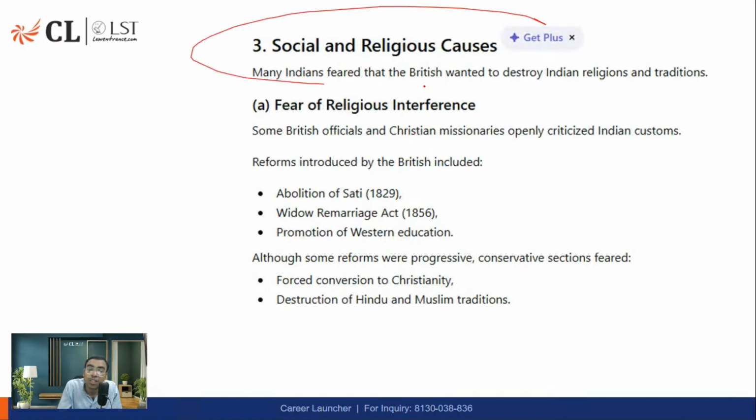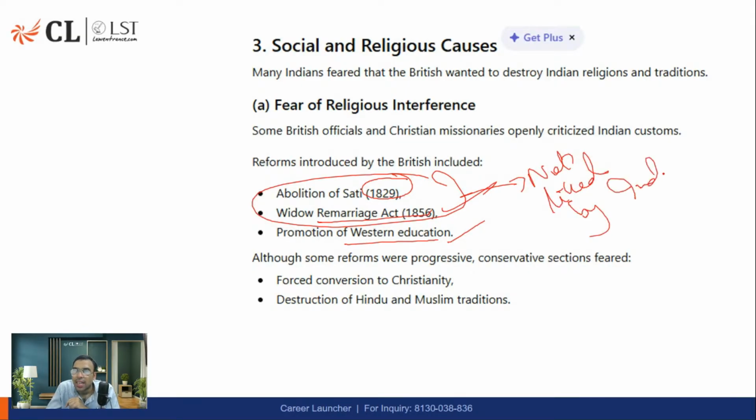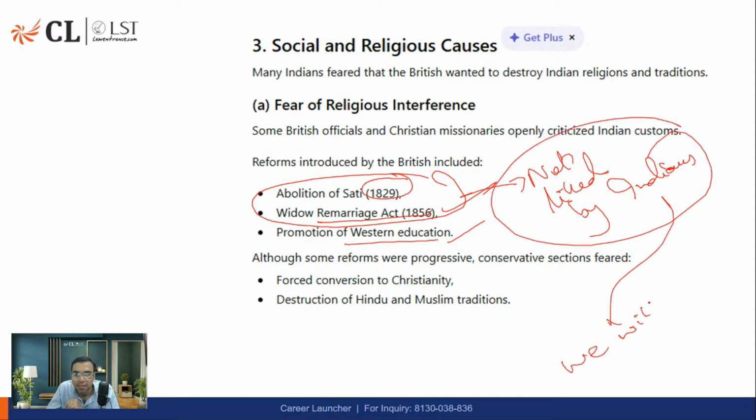Social and religious causes, this is also very important. Now what happened is that in a lot of places the British tried to intervene in the religion or customs of Indians. For example, they brought the abolition of sati in 1829, the Widow Remarriage Act in 1856, promotion of western education. So basically it was not liked by Indians. In what sense? That if there is any social evil, we will try to eliminate it by ourselves. You should not be intervening in our matters.